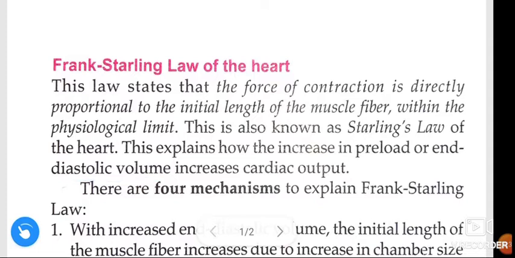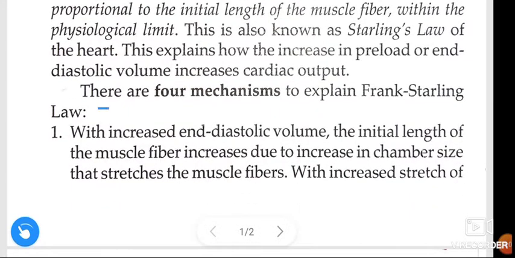Once again, Frank-Starling law of heart states that the force of contraction is directly proportional to the initial length of the muscle fiber within the physiological limit. This is also known as Starling law of the heart. This explains how the increasing preload or end diastolic volume increases the cardiac output. There are four mechanisms to explain Frank-Starling law.